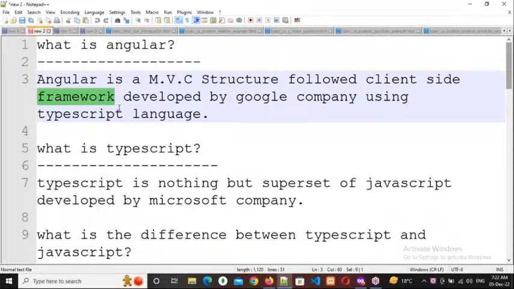Okay, right. Now I will compare with a real-world example and then explain why we use a framework. Then you will understand better. Suppose you have 10 crores of money with you and you want to start a software company. If you want to start a software company, you have two options.